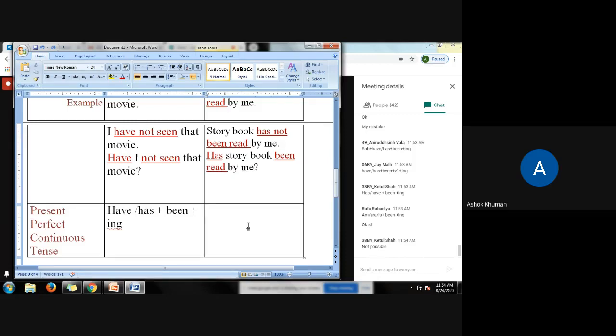Or present perfect continuous tense, active passive form of verb? Not possible. Jai, no. So here it is good. Not possible.